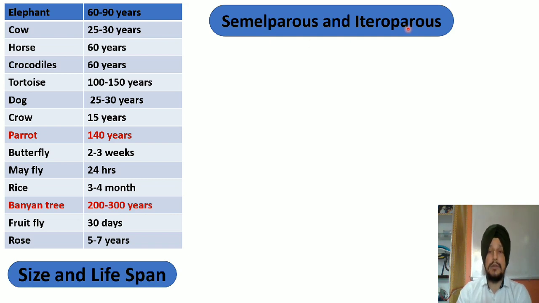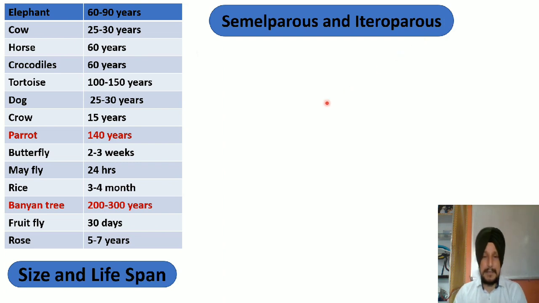Second one, इटीरोपेरस, इसका बिल्कुल उल्टा. इटीरोपेरस organisms या इटीरोपेरिटी term signifies those category of organisms which can have multiple cycles of reproduction. They can reproduce more than one time during their entire lifespan. So these are the two technical terms. और इटीरोपेरस में कौन से organism आते हैं इस लिस्ट में, we have elephant, we have cow, we have horse, we have crocodile. So all these organisms belong to the iteroparous category.